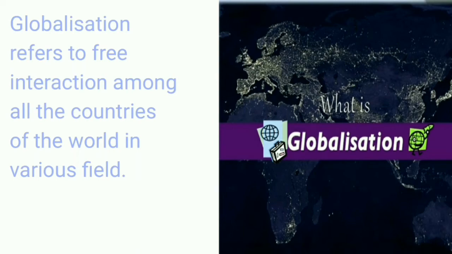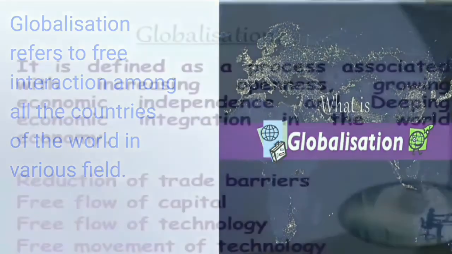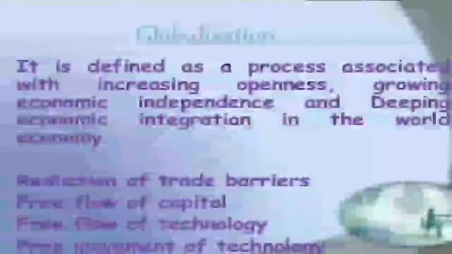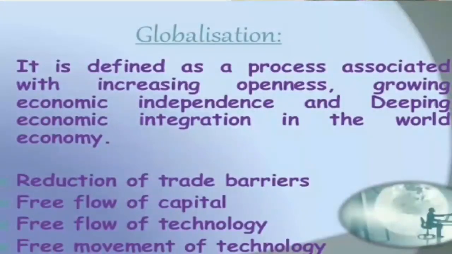We can define globalization as a system related to increasing interaction, growing economic interdependence, and economic integration in the world economy. Globalization is a wide concept. It is a process associated with increasing relationships with other countries, growing economic interdependence, and also economic integration.